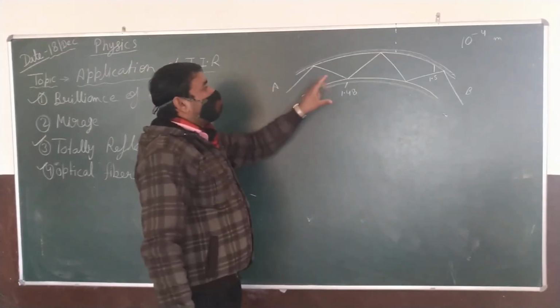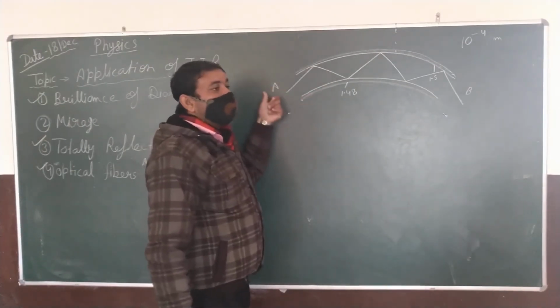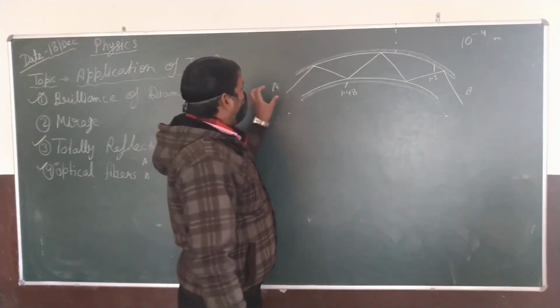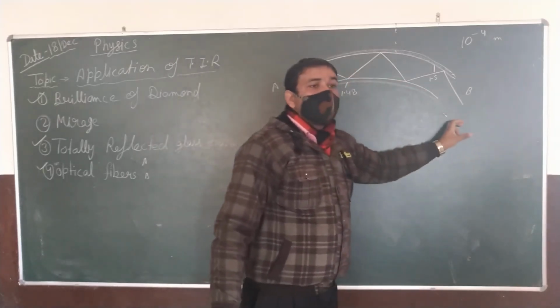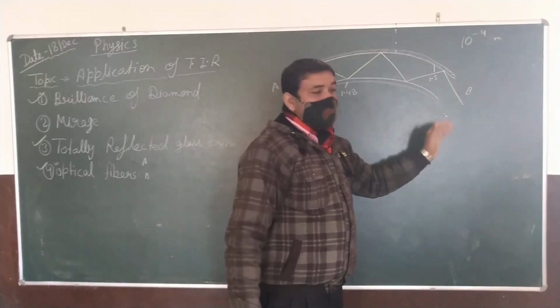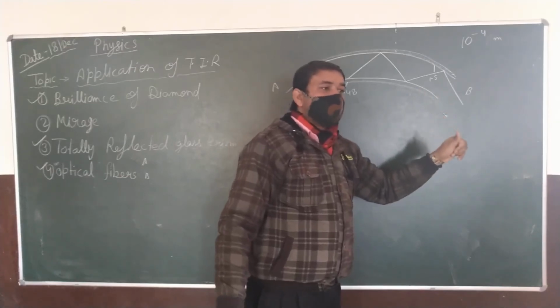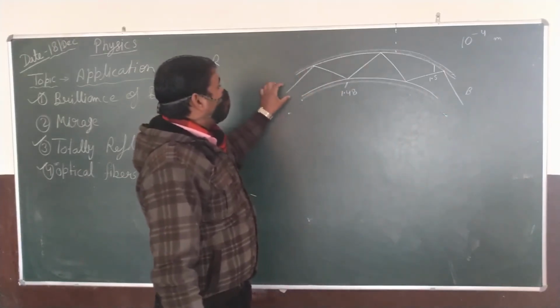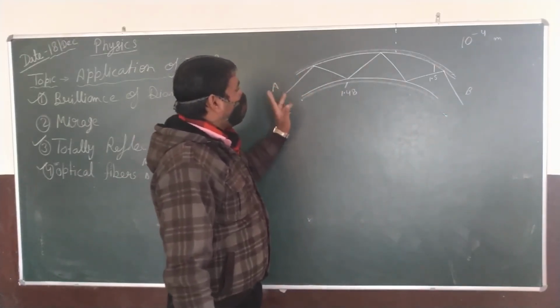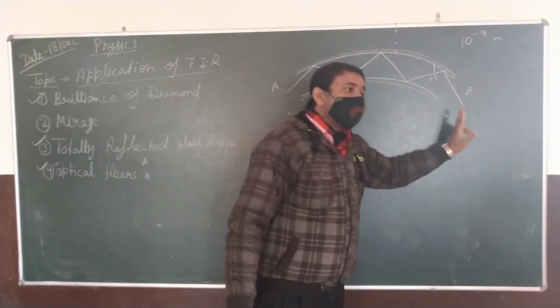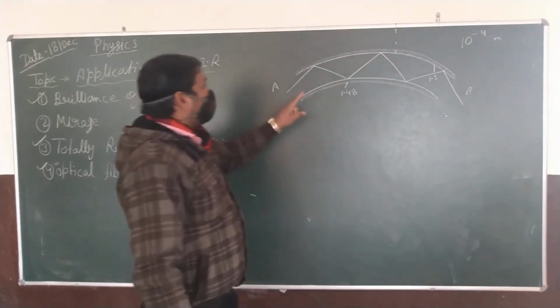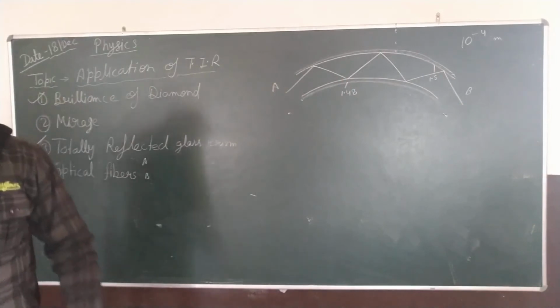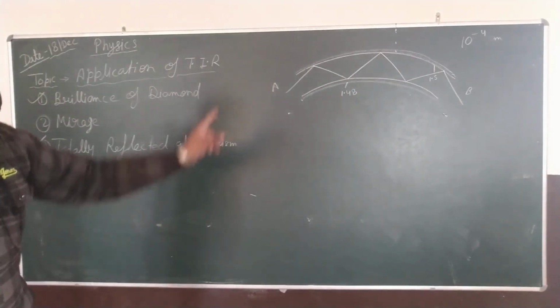Therefore, by using the optical fiber, the electrical signal from one end to the other end is passed smoothly without any loss of energy, and the full signal we find at point A and at point B also. Okay, therefore, what is its manufacturing?